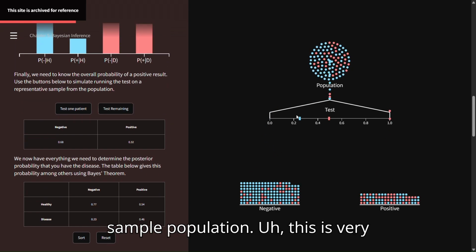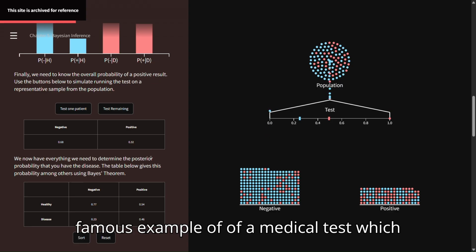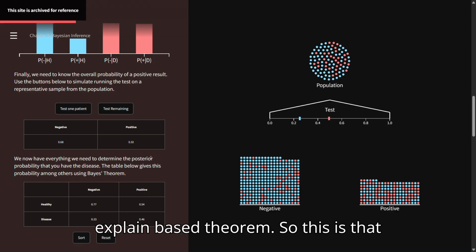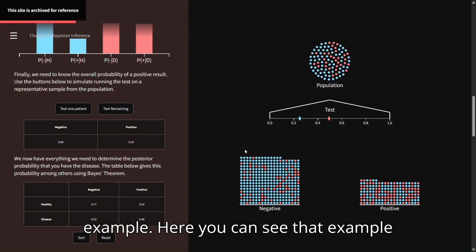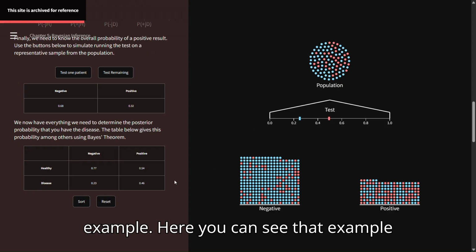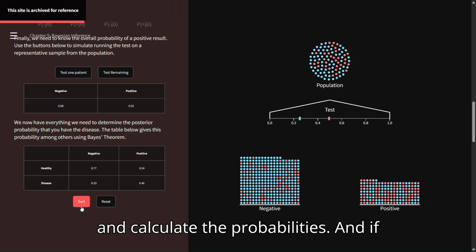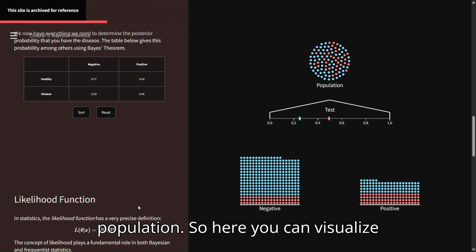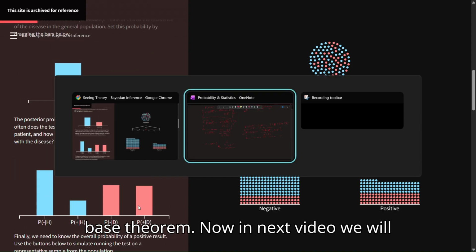This is a very famous example of a medical test, which is the original example used to explain Bayes theorem. Here you can see that example and calculate the probabilities, and if you sort, it will sort the diagnosed population. So here you can visualize Bayes theorem.